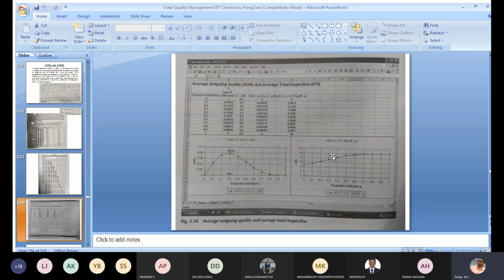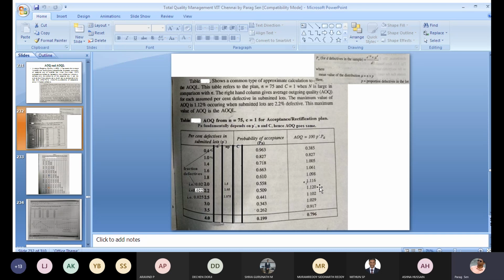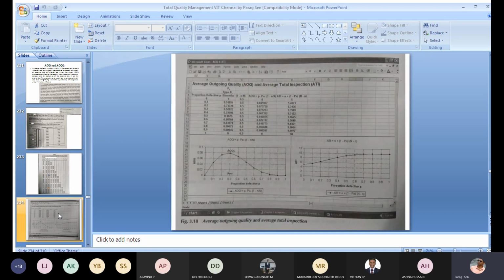But it is interesting to note that after AOQL, your AOQ values will be decreasing after a certain point, but your average total inspection cost will not actually decrease. That is to be noted.